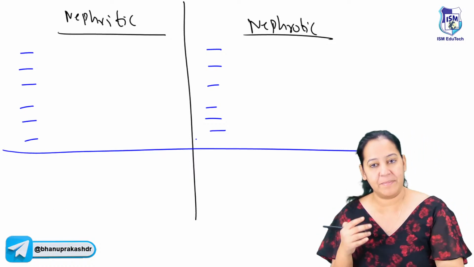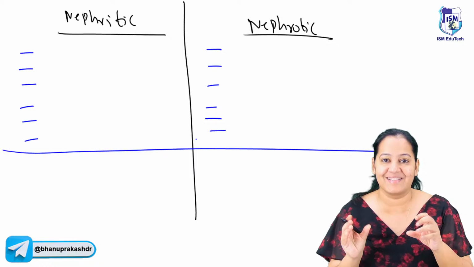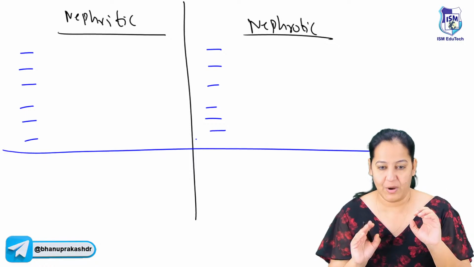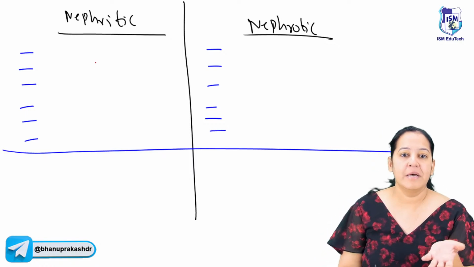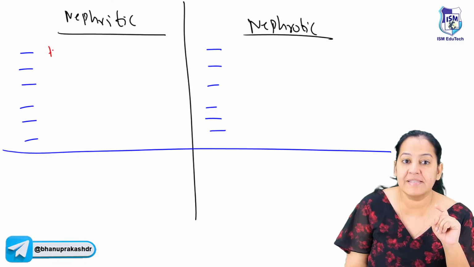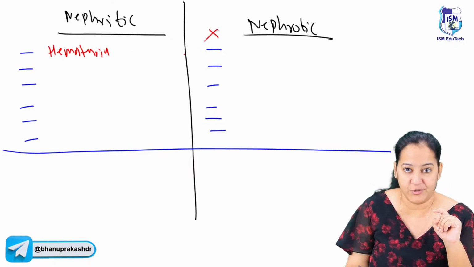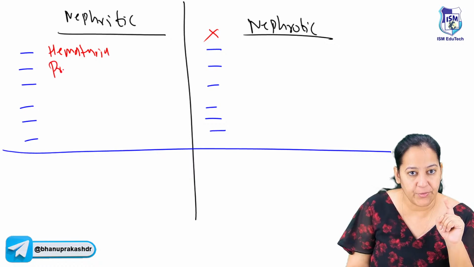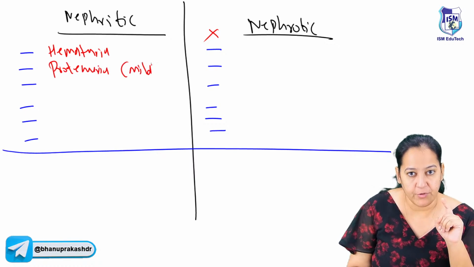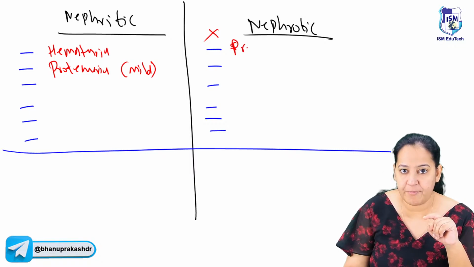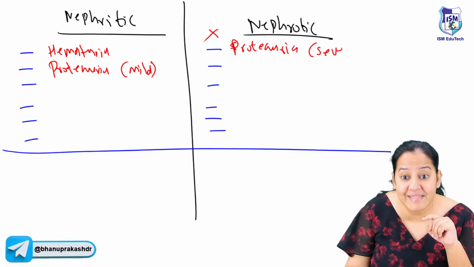So tell me the 6 properties of nephrotic. Rather than learning this list, understand it in the diagram. I will try to make you understand in the diagram. So start with nephritic. Say, ma'am, there is hematuria, the first thing. But here we don't have hematuria. Hematuria is absent here. We have proteinuria, but we have mild proteinuria. Here we also have proteinuria, but here we have severe or massive proteinuria.